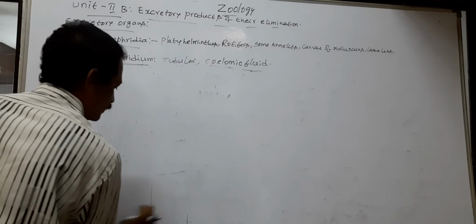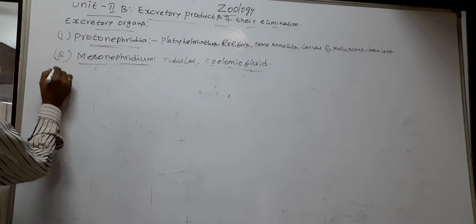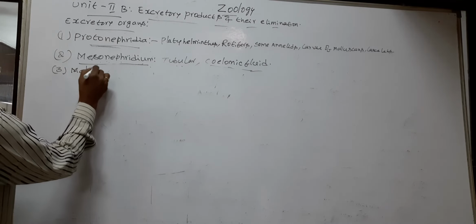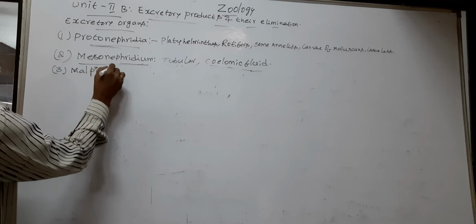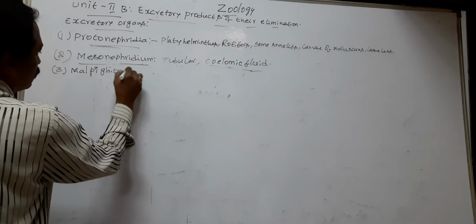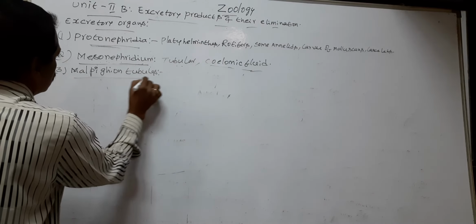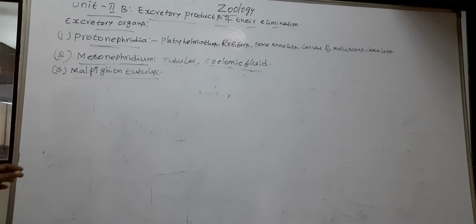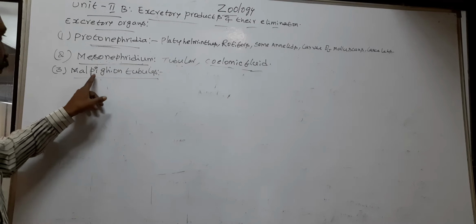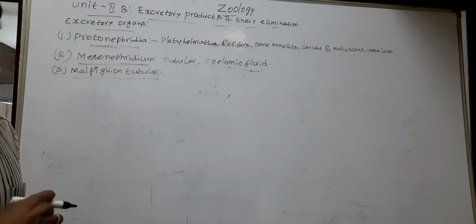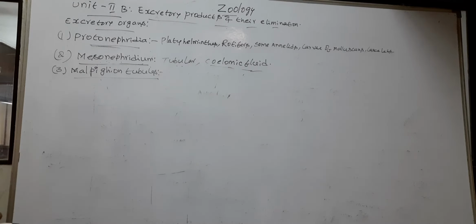Next, Malpighian tubules. Malpighian tubules are blind-ended structures.